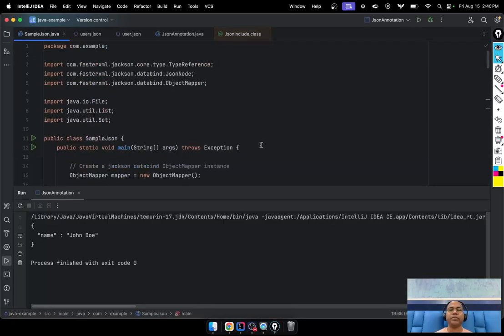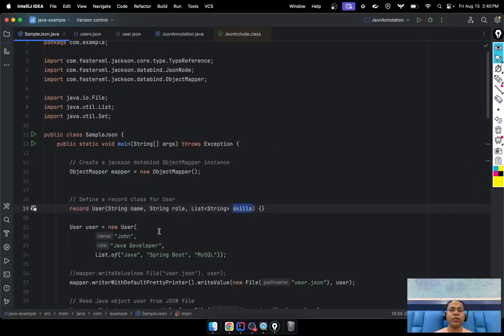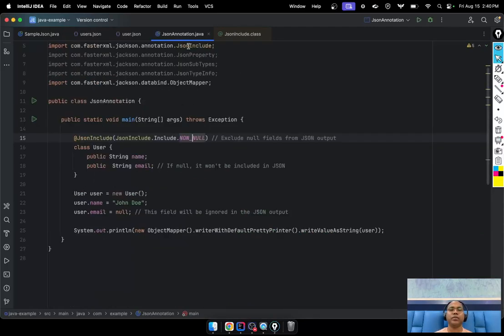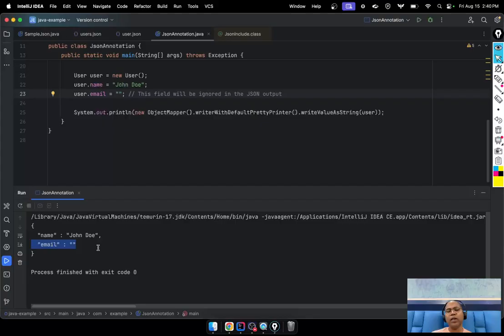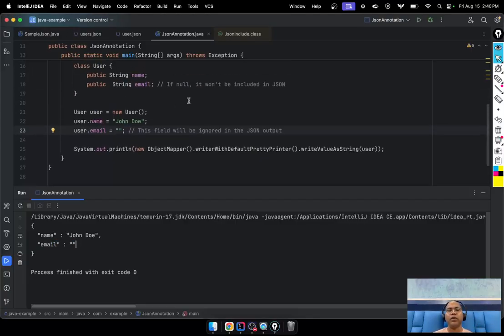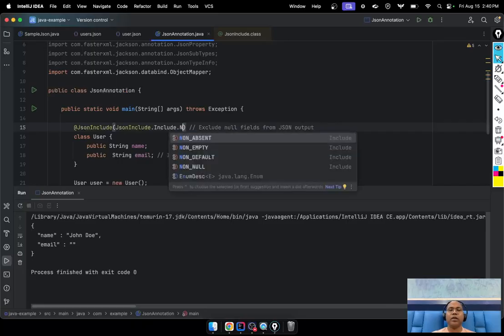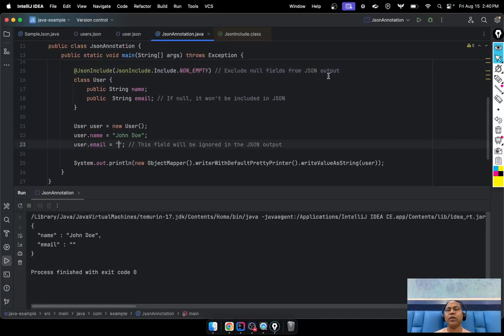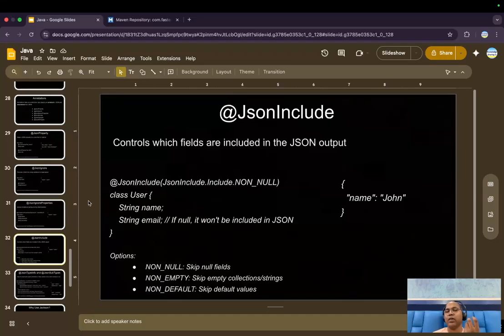So let's mention here. Here you can say, like, here is a space empty, and if you run, still they are going to the empty value. If you don't want the empty value in the response, you can say non-empty. So even if the particular value is empty or not empty, you can ignore it. So you can decide whenever a Java object is going to be converted into a string, what the field in null value, blank value, empty value, allow or not allow. Everything you can control using this JSON annotation.